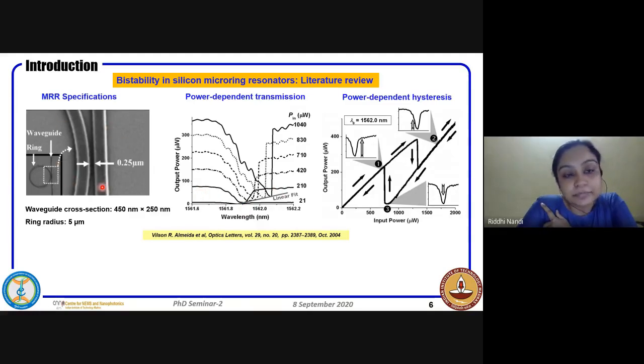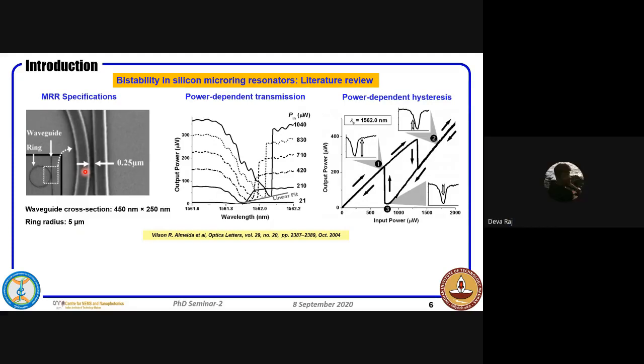So this is the image of a ring resonator reported in this paper. It's by Michal Lipson's group, basically. They have used a waveguide cross section of 450 nanometer by 250 nanometer, and the ring radius is 5 micron. So this clearly shows it's a very small footprint of the device that they have used.